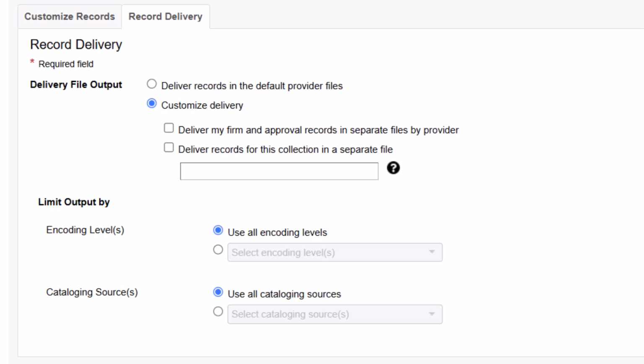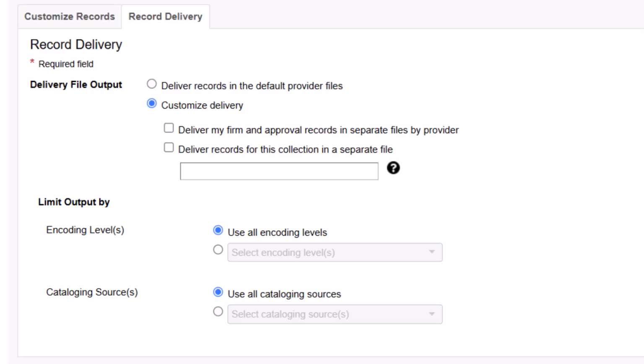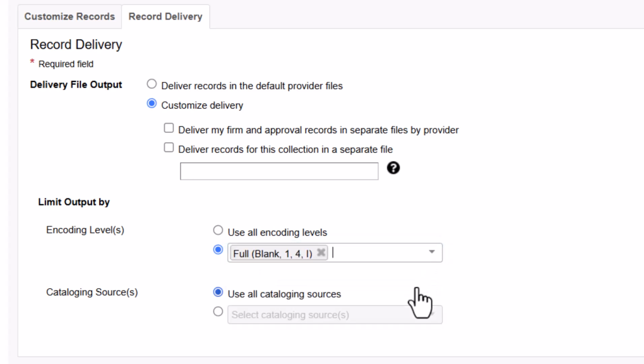Next, you have the option to limit record output by encoding level and/or cataloging source. With the default of Use All Encoding Levels selected, you will receive a matching record regardless of encoding level. To receive records with a specific encoding level, click the radio button next to select encoding levels. Then, use the drop-down list to select your desired encoding level or encoding levels. I will choose Full. Another option is to limit by cataloging source. Both options can be used independently or together.